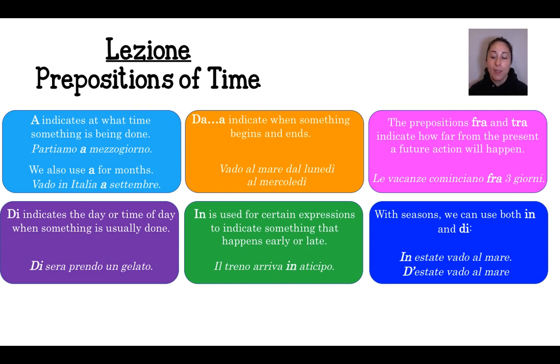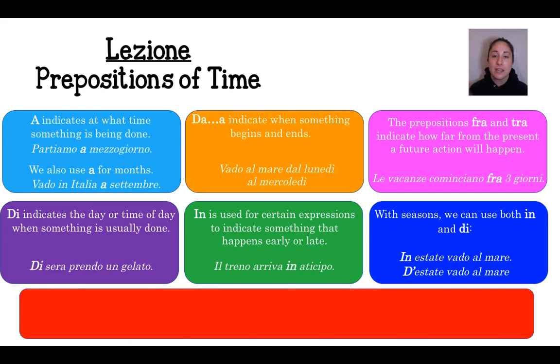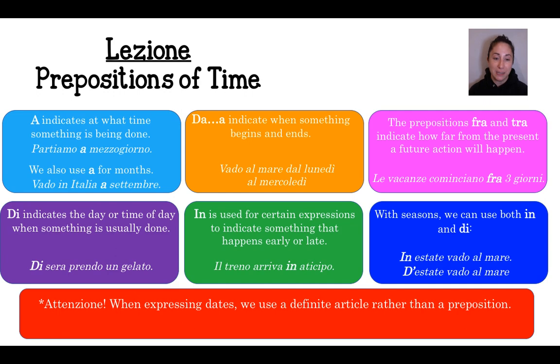Last but not least, there's something else that I want to mention here. It's not a preposition. However, we do use it when we're talking about time, especially with travel. If we want to give a specific date on which we're taking a trip, for example, we are not going to use a preposition, but instead we're going to use the definite article. So here's an example. When expressing dates, we use a definite article rather than a preposition. Partiamo per la montagna il 3 agosto. We're leaving for the mountains the 3rd of August. Okay, so since I have a specific date here, being August 3rd, I'm going to use the article il.